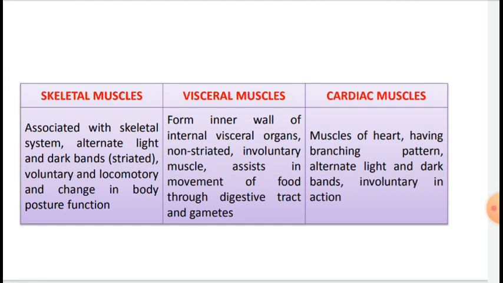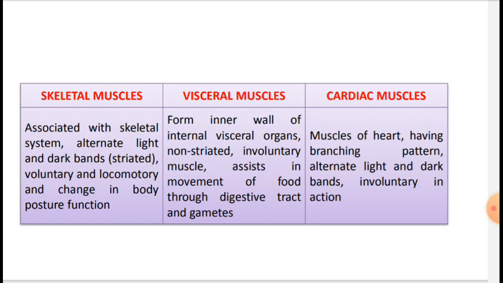Third type is cardiac muscle. As per the name, we can understand they are muscles of the heart. Only in the heart is this type of muscle present. Many cardiac muscle cells assemble in a branching pattern to form cardiac muscle. Based on their appearance, cardiac muscles are striated because stripes or linings are observed.